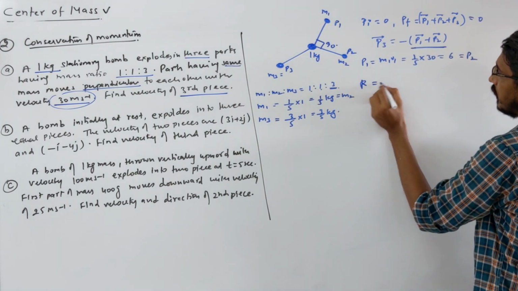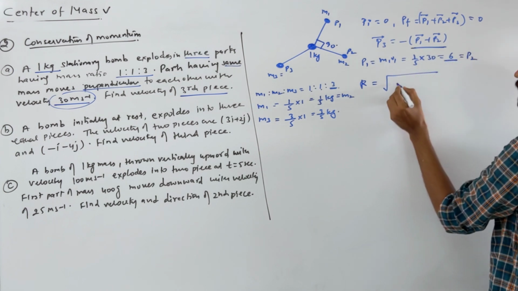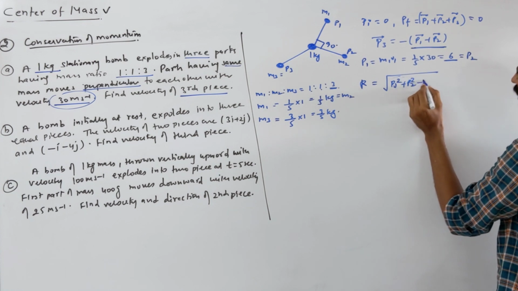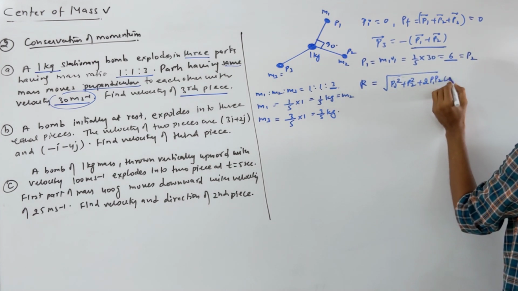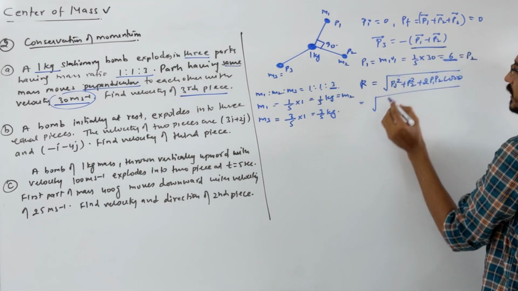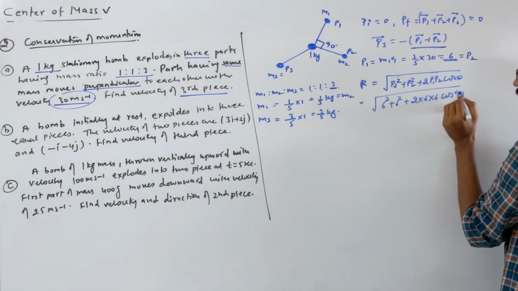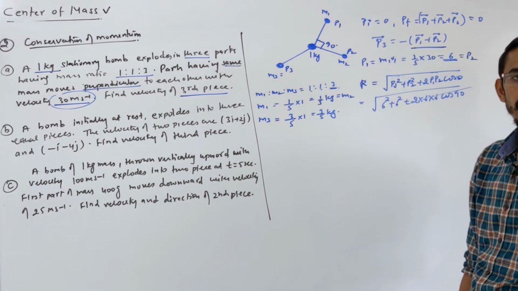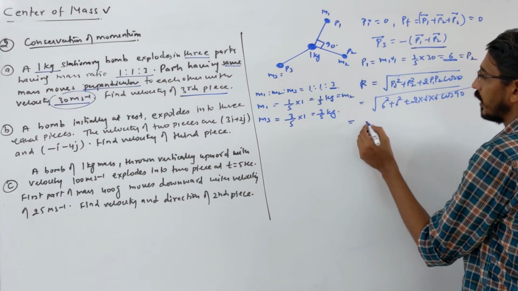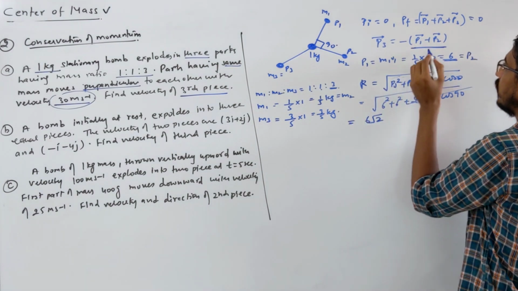You know, R is equal to root of a square plus b square plus 2ab cos theta. Let me write the formula in case you are confused. P1 square plus P2 square plus 2 P1 P2 cos theta is the formula to add any two vectors. What is P1? It is 6. So 6 square plus 6 square plus 2 times 6 into 6 into cos 90. Cos 90 is 0, so the whole term is 0. So we have root of 6 square plus 6 square, which you can simply write as 6 root 2. That's the sum of these two momenta.